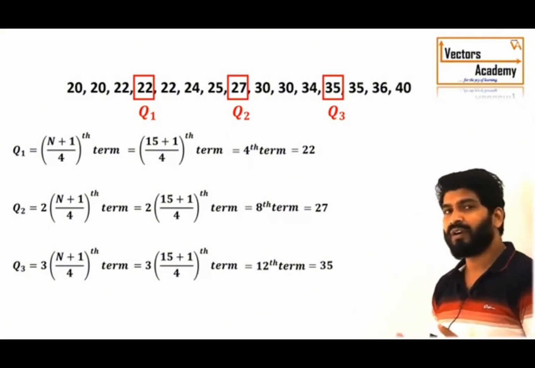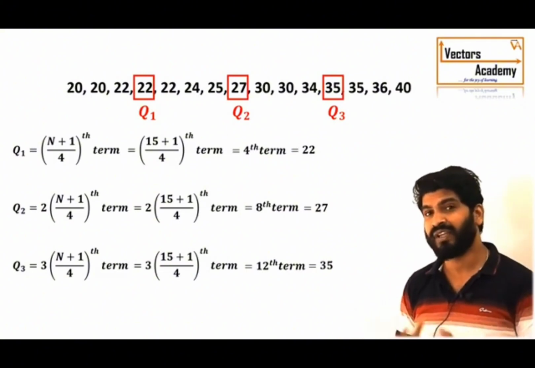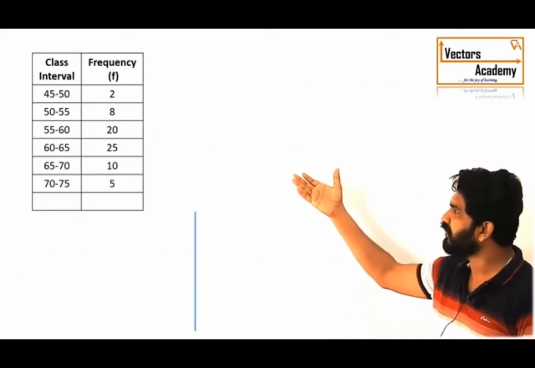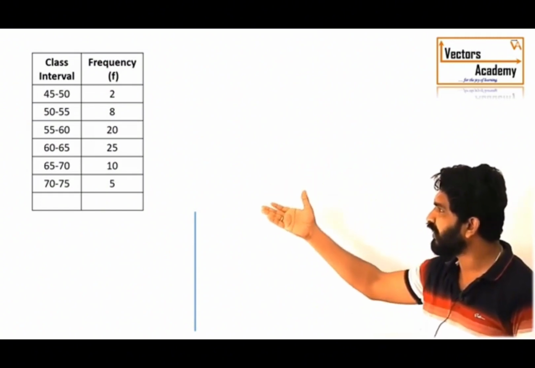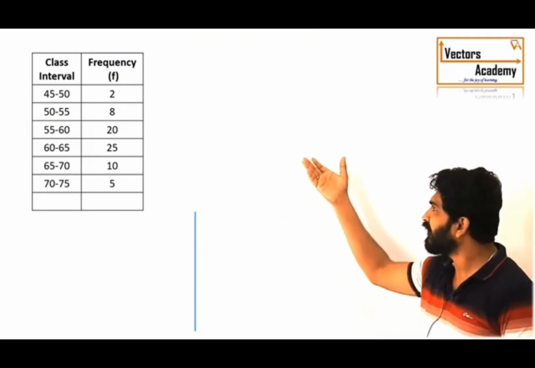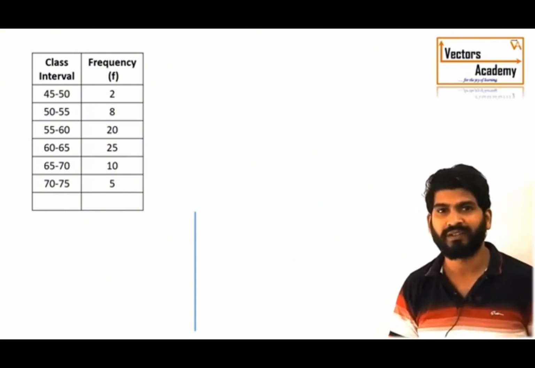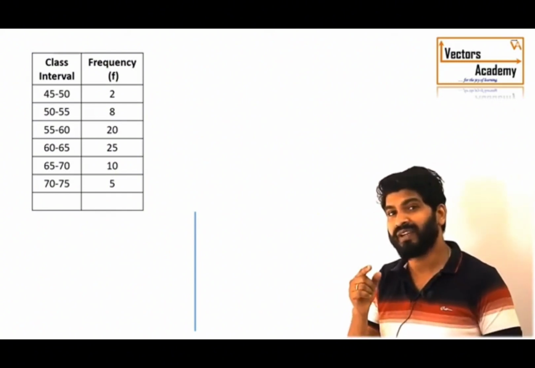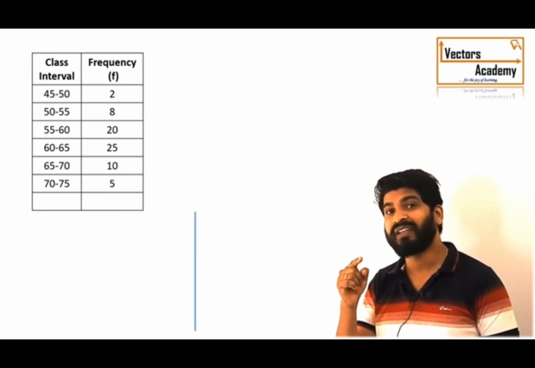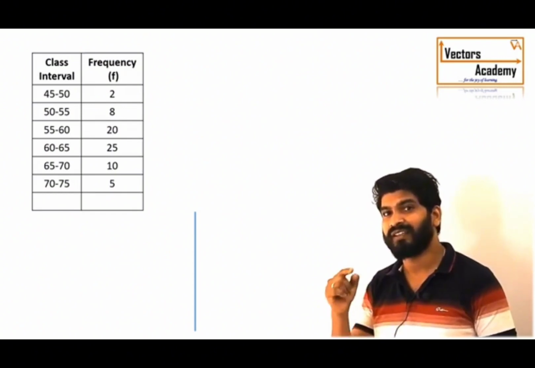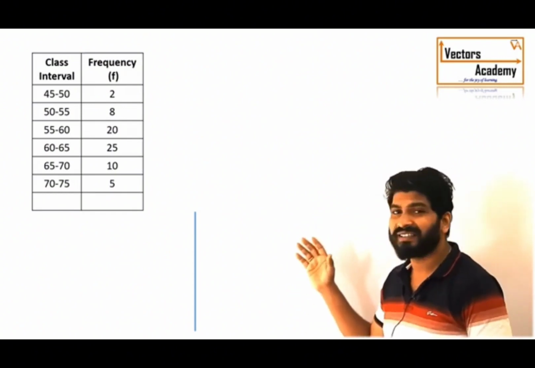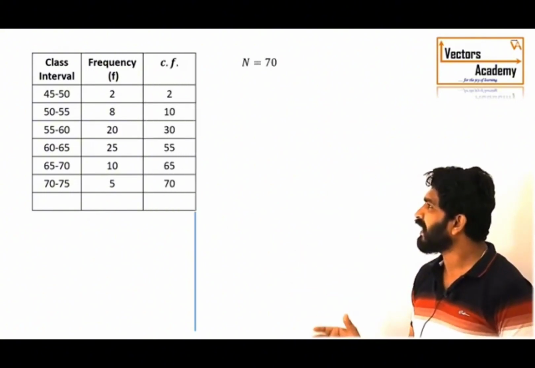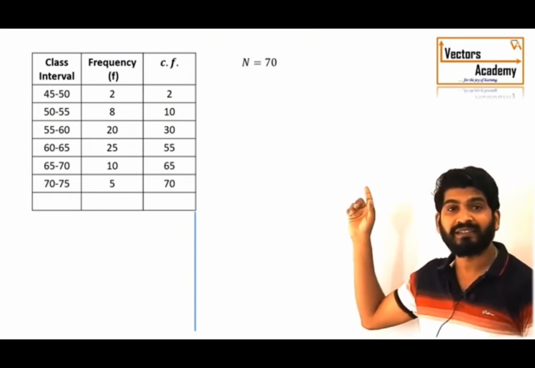Now, we will look into how the quartiles are calculated if there is grouped frequency data, a huge data set given to us. Let's take a look at this question. This is the class interval which represents the marks, and frequency represents the number of students who got those marks. Remember what we did while calculating the median? We first calculated the cumulative frequency and found where n by 2 lies, the middle term. In exactly the same way, we will calculate the cumulative frequency, then find where n by 4 lies.